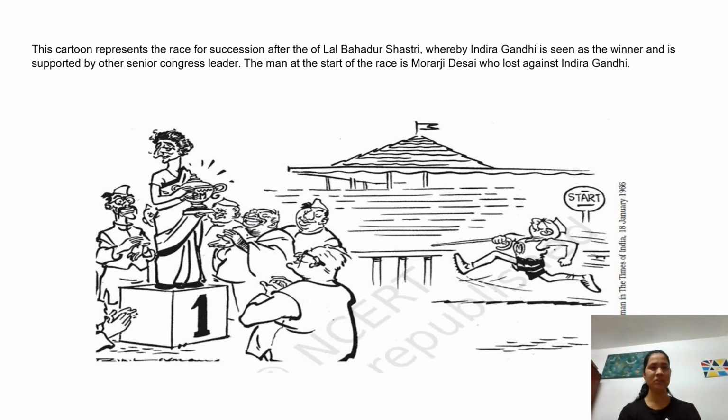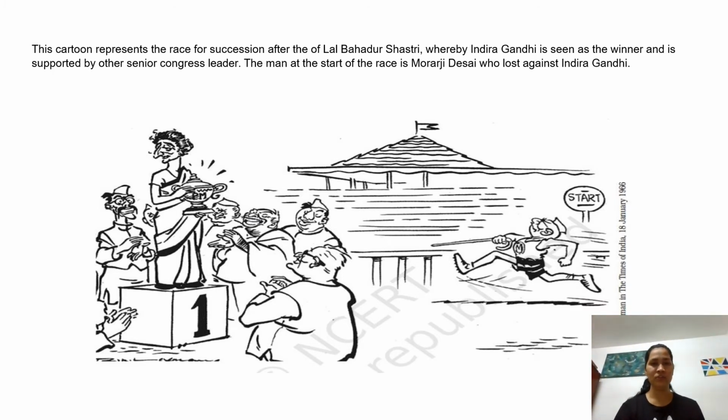Yeah, so this picture you have to know very carefully, because this picture especially comes quite often for the paper. This cartoon is trying to represent the race of succession after Lal Bahadur Shastri died, where Indira Gandhi is seen as the winner and supported by other senior Congress leaders.